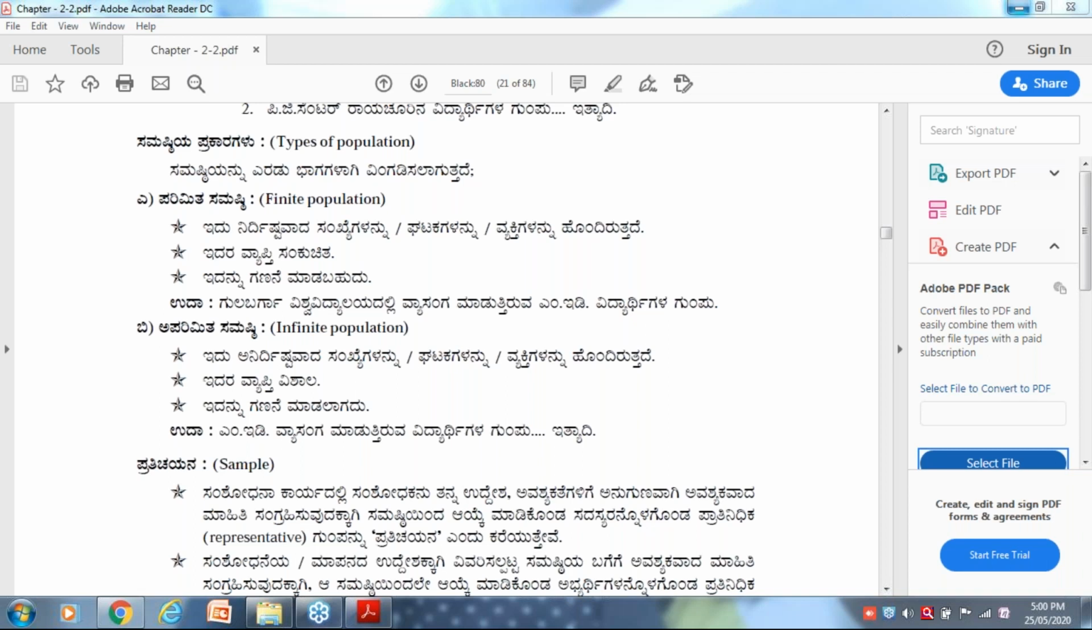Suppose I wanted to conduct research on the impact of COVID-19 on human life. What is your population? The whole universe of human beings is your population. That is infinite population. Please make it into a finite population. Suppose I want to make it as a population in India. The impact of COVID-19 on human life in India. If you restrict it to India, or if you restrict it to Karnataka, while framing a title I'm speaking, or